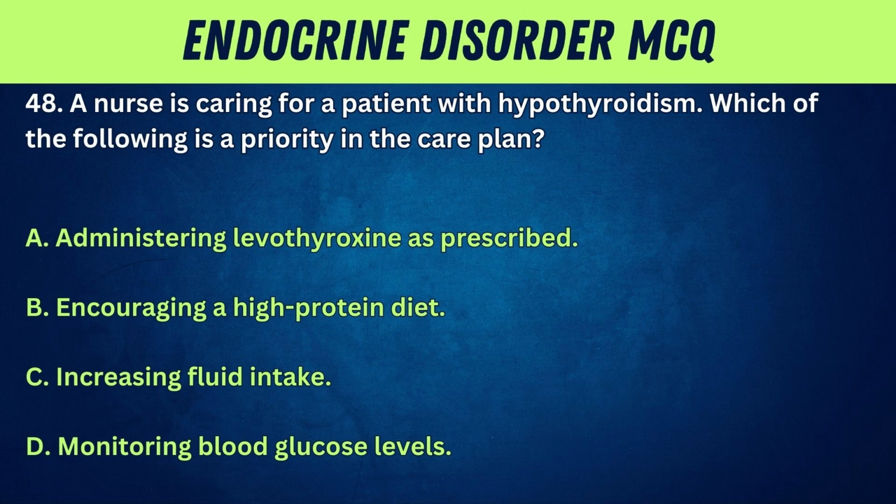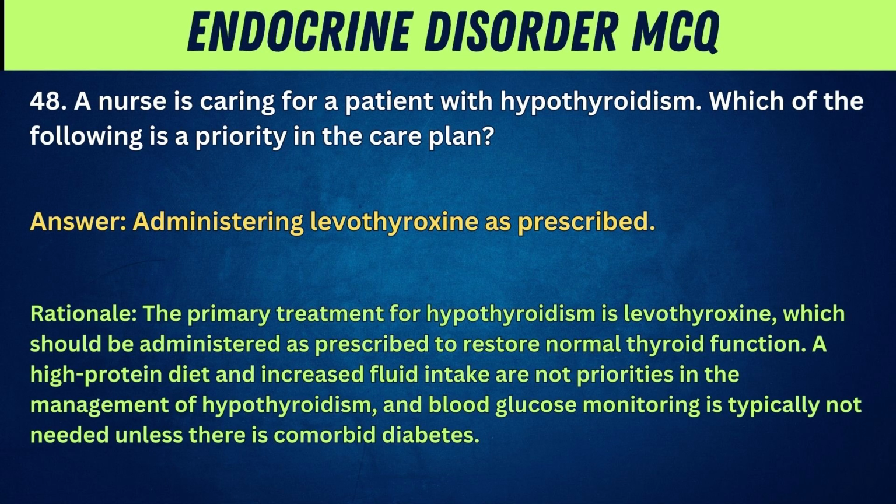48. A nurse is caring for a patient with hypothyroidism. Which of the following is a priority in the care plan? A. Administering levothyroxine as prescribed. B. Encouraging a high-protein diet. C. Increasing fluid intake. D. Monitoring blood glucose levels. Answer: administering levothyroxine as prescribed.